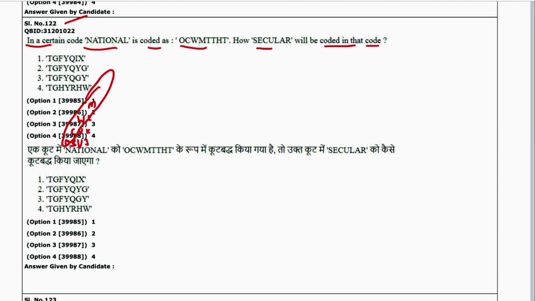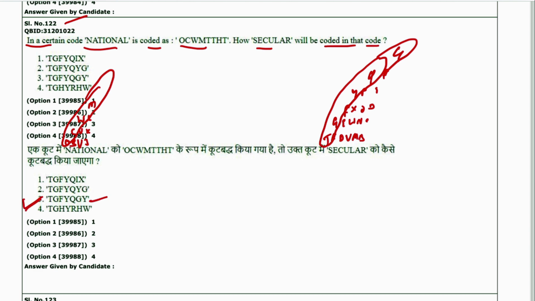In the same way, secular as T, then E F G D E F, U V W X Y, L M N O P Q. So it goes like this. Then A B C D E F G. It will be G here. So 3 is the answer.